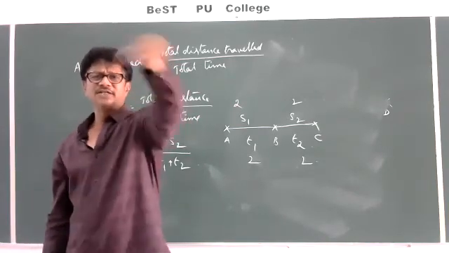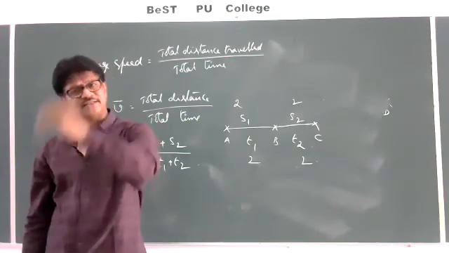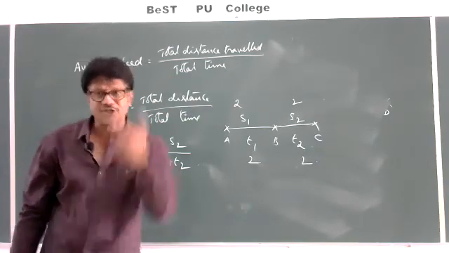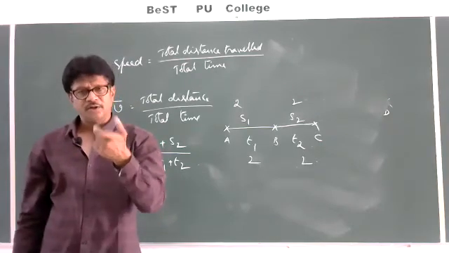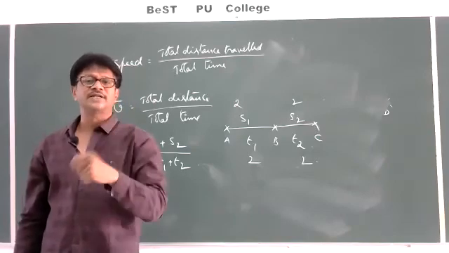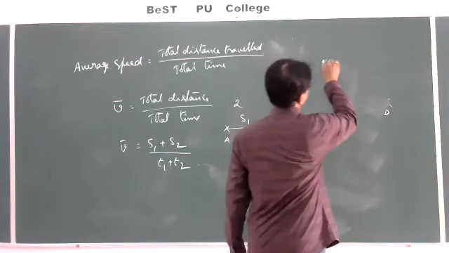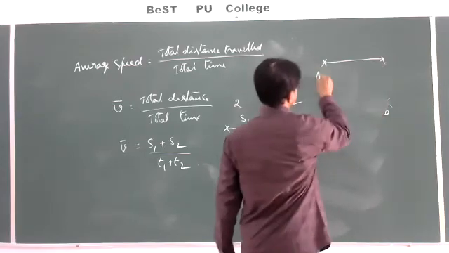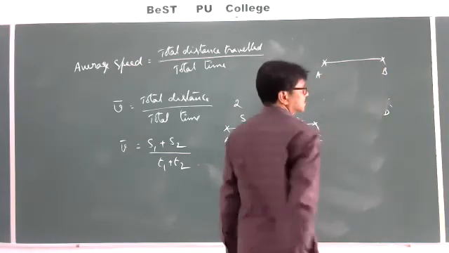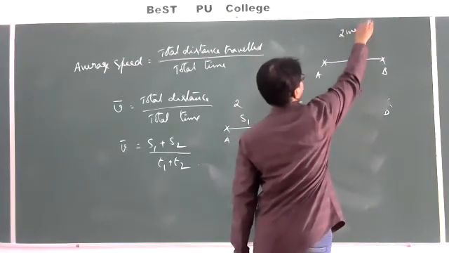What do you mean by this instantaneous? Instantaneous is nothing but at a particular instant. The speed at a particular instant, we call it an instantaneous speed. For example, I am moving from A to B. Now it is moving with a uniform speed of 2 meters per second.